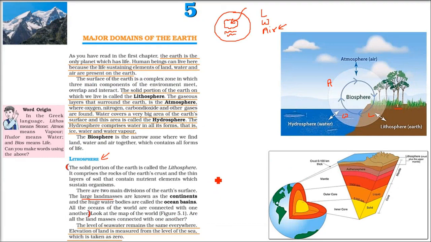And one more important thing is, all the water of the world, all the water of the globe, is connected. You go to any point on the globe, the level of water will always be equal. I'll give you an example. There are two tumblers. One has higher water, one has lower level. If you join them, the water will have equality. That means they will come into equilibrium. That is how, since all the oceans and water bodies are interconnected, mostly the ocean basins, the water level is equal. We call it the mean sea level, because everywhere the water level is equal.